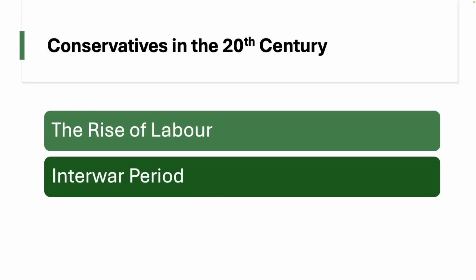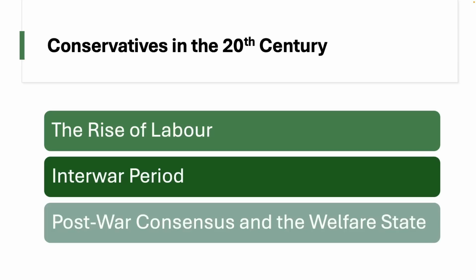Labour also promised social welfare reforms during this time, which of course became very, very popular at a time when there was very little in terms of what anybody had. There was still rationing, there were still lots of different things going on that meant people were craving things like social welfare reforms. The result is that the welfare state is created, with the establishment of the National Health Service, for example.